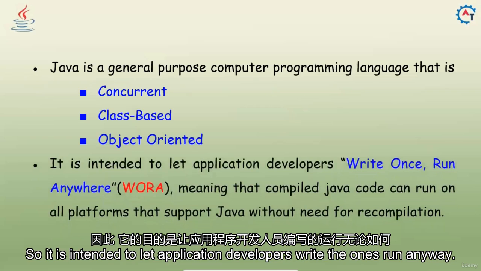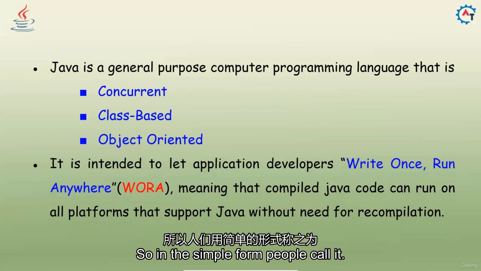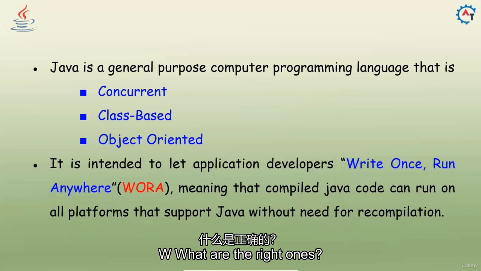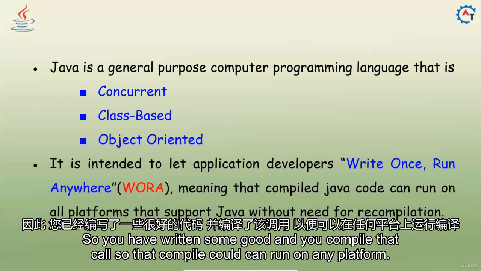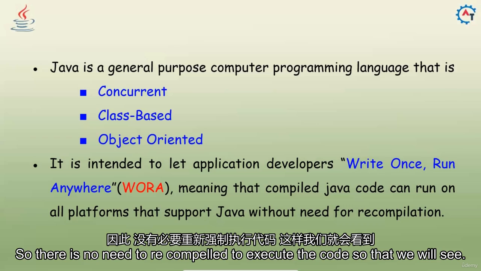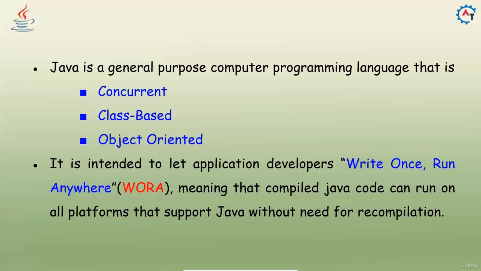It is intended to let application developers write once, run anywhere. In the simple form, people call it WORA, write once, run anywhere. Meaning that compiled Java code can run on all platforms that support Java without the need for recompilation. You have written some code and you compile that code. That compiled code can run on any platform, so there is no need to recompile that code to execute it. We will see that exactly.